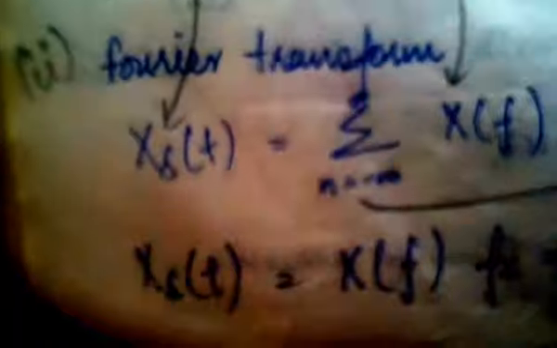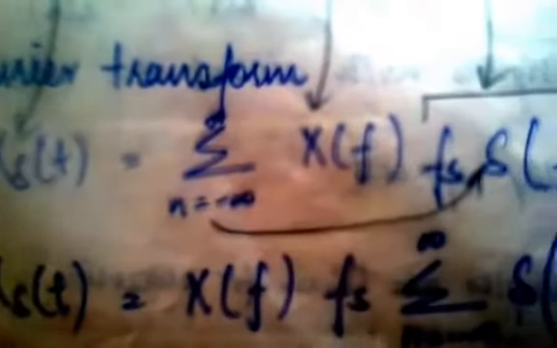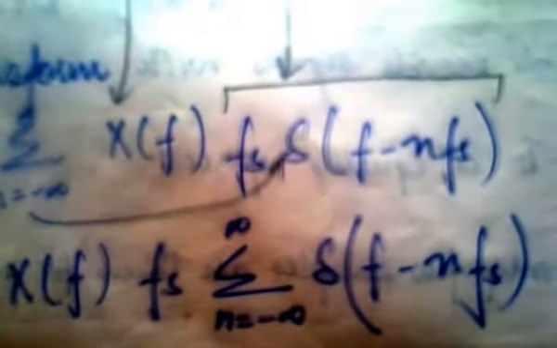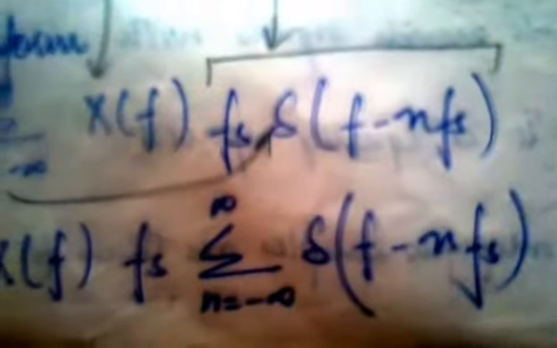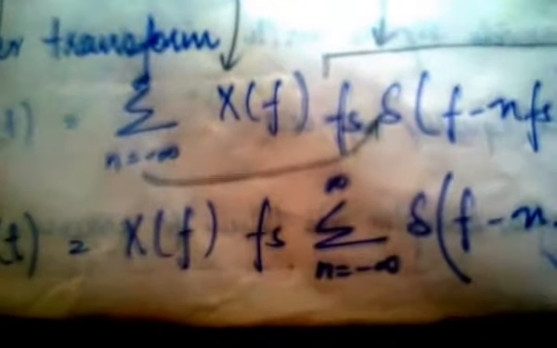The next is the Fourier transform, that is the second step in this derivation. X delta of f is equal to summation n equal to minus infinity to infinity x of f fs delta of f minus nfs. So what they are doing is taking fs out of the summation. This is the second step.